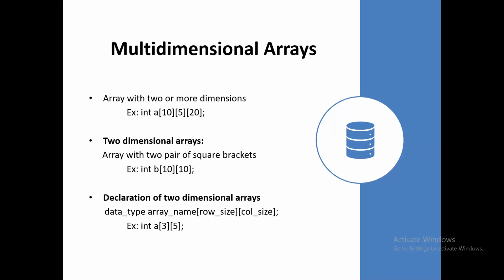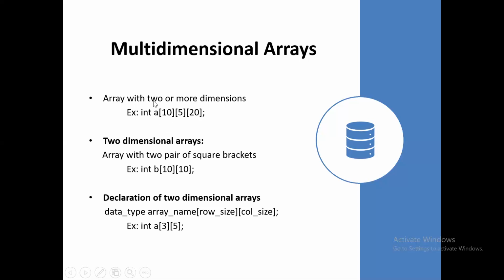So up to 20 elements it's going to take with respect to the third dimension. Here also it is the collection of values of the same data type, that is integer. Here I give the variable name a. Next thing is two dimensional arrays.